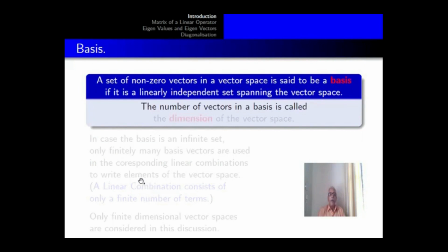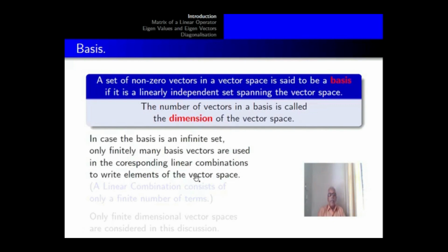Now we come to an important concept called basis of a vector space. A set of non-zero vectors in a vector space is said to be a basis if it is a linearly independent set spanning the vector space. The number of vectors in a basis is called the dimension of the vector space. In the case the basis is an infinite set, only finitely many basis vectors are used in the corresponding linear combinations to write elements of the vector space.